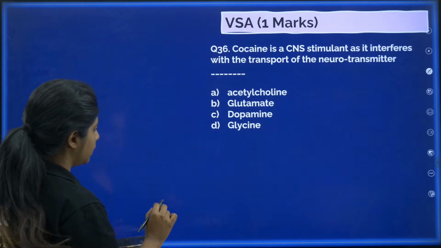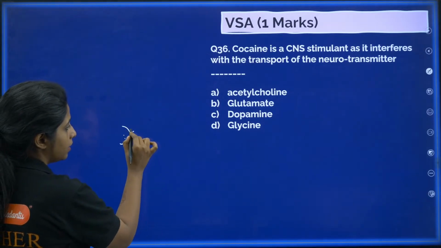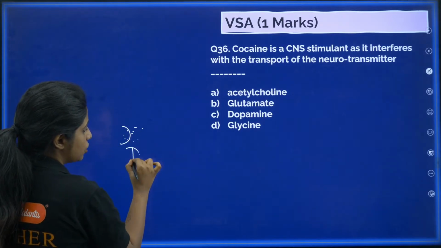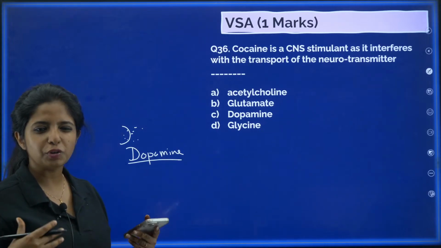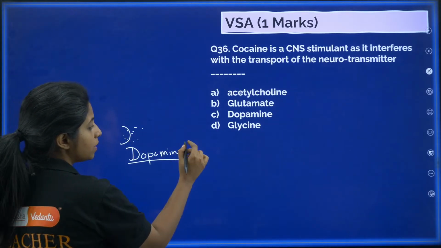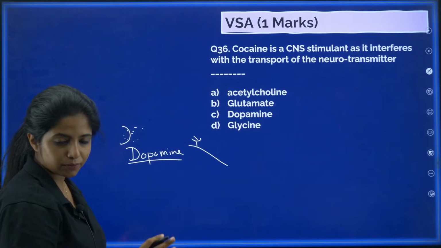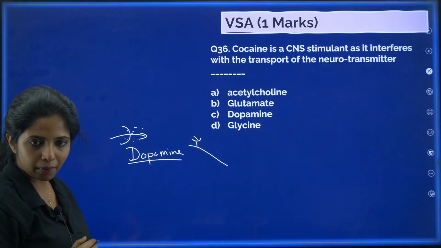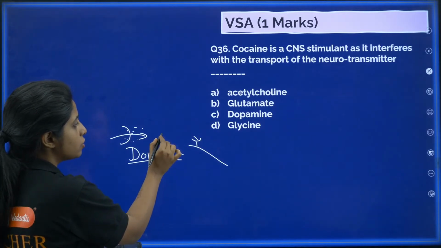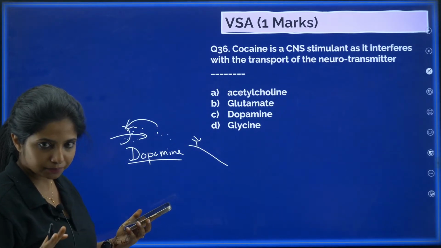So what happens is that our neurons are going to release certain chemicals, right? These chemicals, this is dopamine. And dopamine is said to be the happy hormone or neurotransmitter. It goes and binds with the receptors of the next neuron and sends a signal. So usually our neurons release dopamine. After some time, this dopamine goes back as well after the job is done.